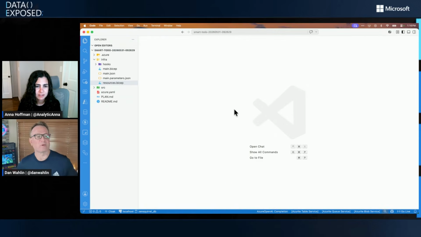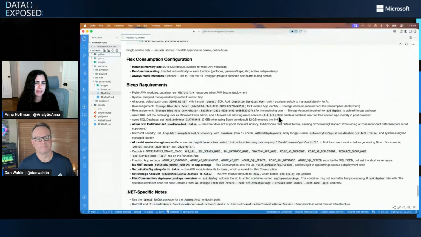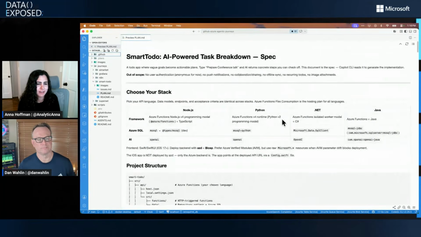To kick this off, normally you would go through that document I was just looking at, and it'll walk you through step by step the prompts that use the plan. Okay, got it. So basically, if I'm doing my own project, then I can call the skills, call the plan. That's the part I'm trying to understand. This is great for the to-do app, but what if I'm doing my own new thing?